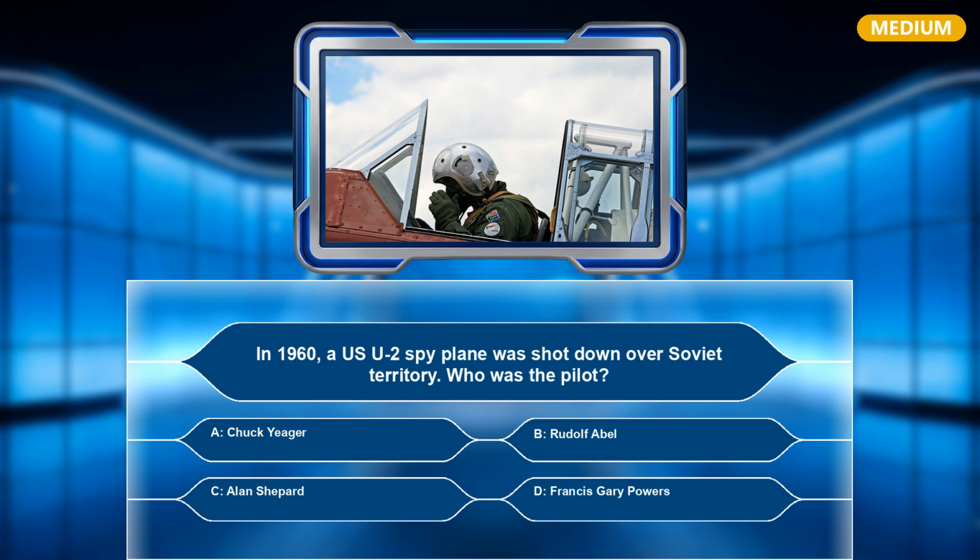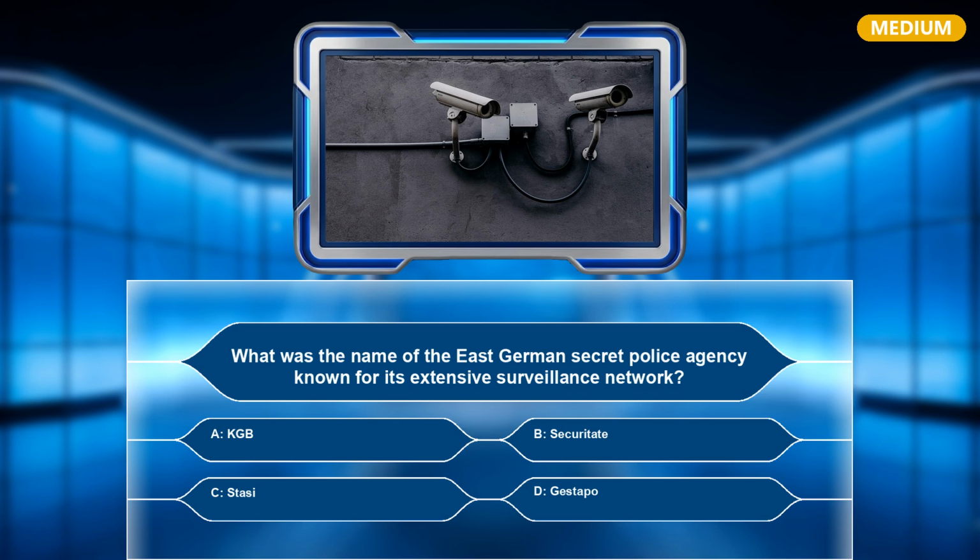Who was the pilot? A. Chuck Yeager. B. Rudolph Abel. C. Alan Shepard. D. Francis Gary Powers. The correct answer is D. Francis Gary Powers. What was the name of the East German secret police agency known for its extensive surveillance network?